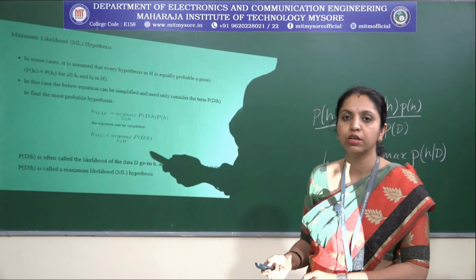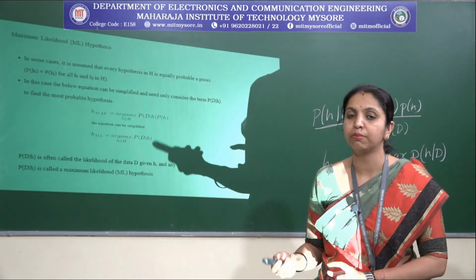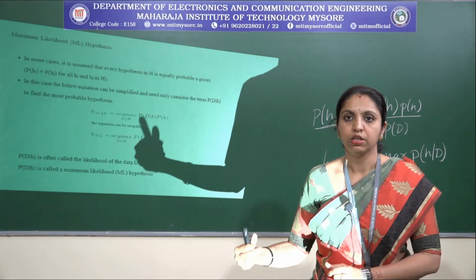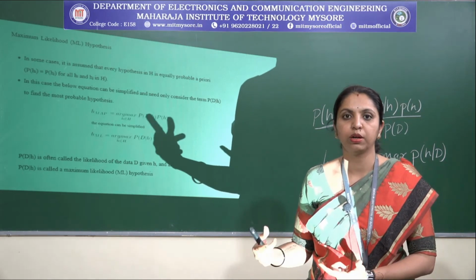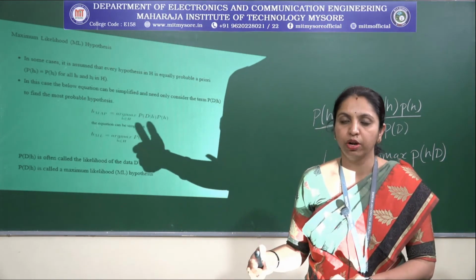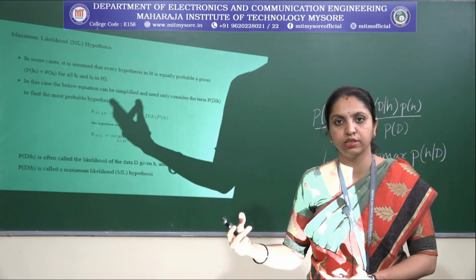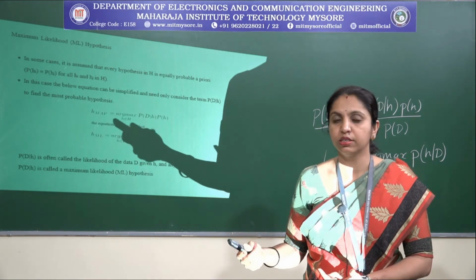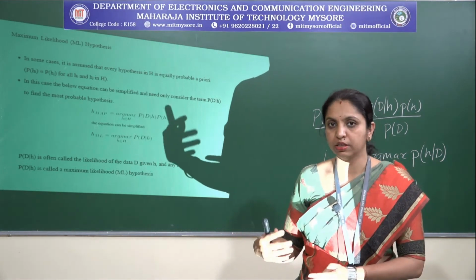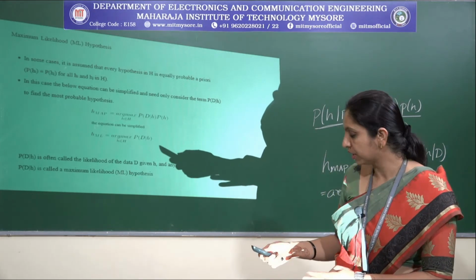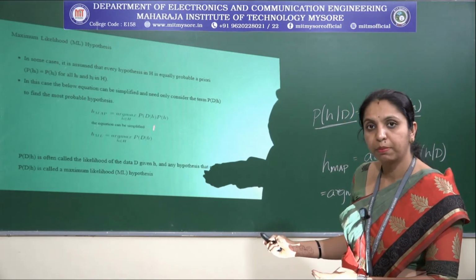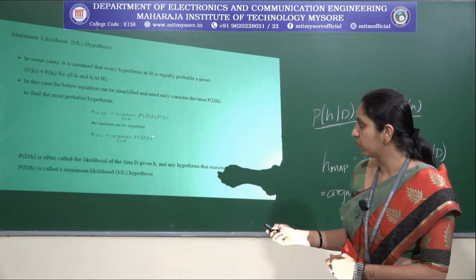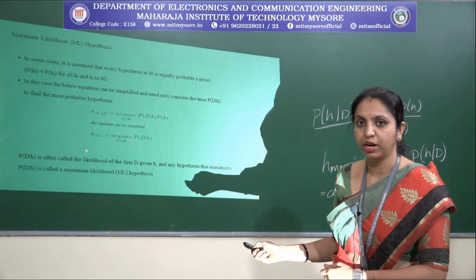So which part is ignored here? We have just ignored the prior probability. Why? Sometimes we have equal prior probabilities. For example, if one hypothesis has probability 0.5 and another hypothesis also has 0.5, that is 50% and 50%. In that case, it would be very difficult to choose the final hypothesis. In such cases, the prior probability can be ignored. So finally, we can use only probability of D given h to find the maximum likelihood hypothesis.